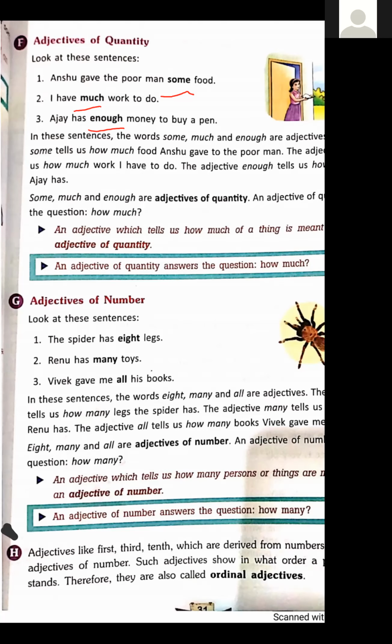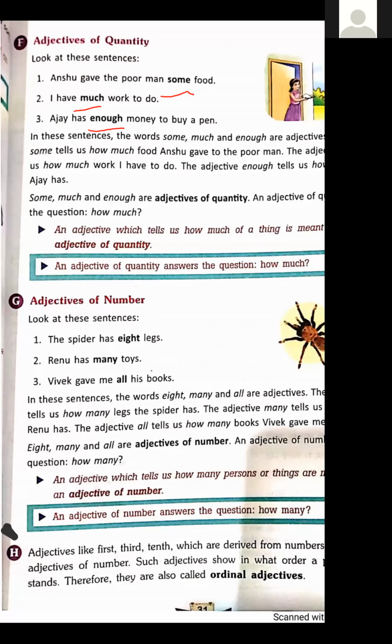In the third sentence, the adjective enough. Enough means satisfactory. Ajay has enough money to buy a pen. In this sentence, the adjective enough tells us how much money Ajay has. Again, money is uncountable. So these are some, much, and enough. These are adjectives of quantity.